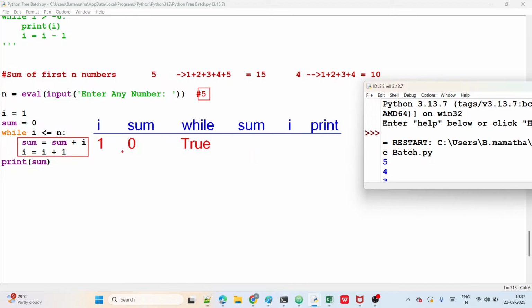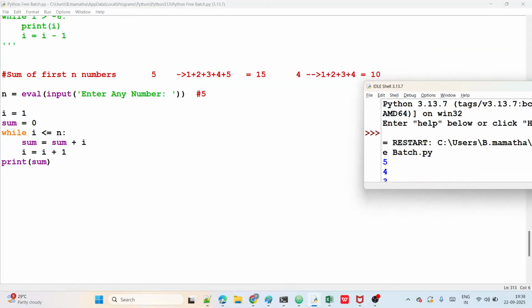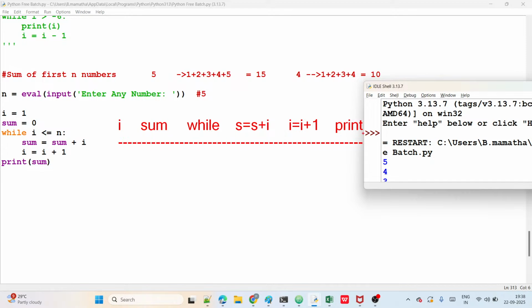So here the order is sum equals sum plus I and I equals I plus 1, and at last print. Now observe: I value starts at 1, sum starts at 0, and the condition is true. Sum equals sum plus I: 0 plus 1 is 1, so sum is 1.